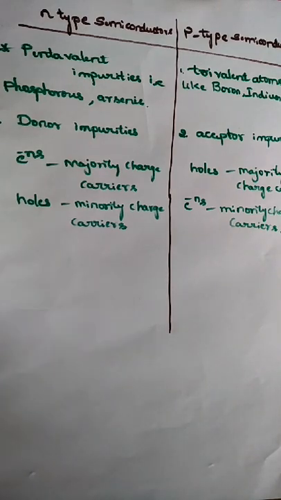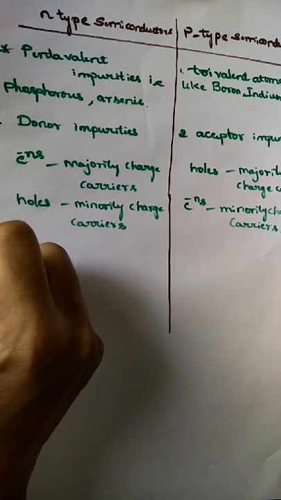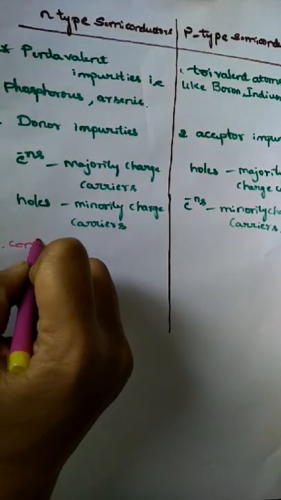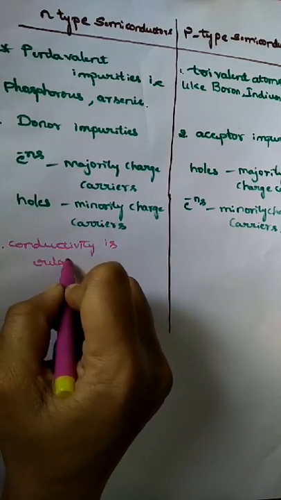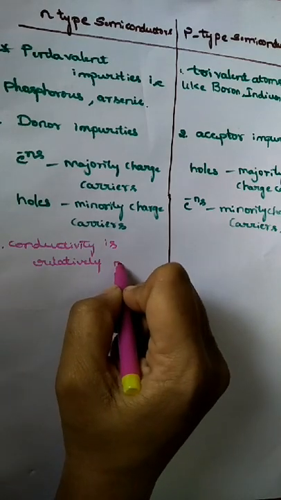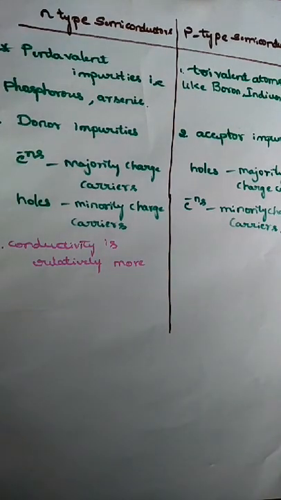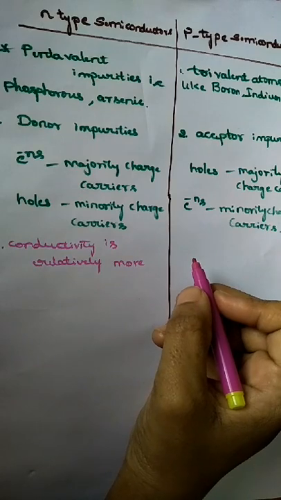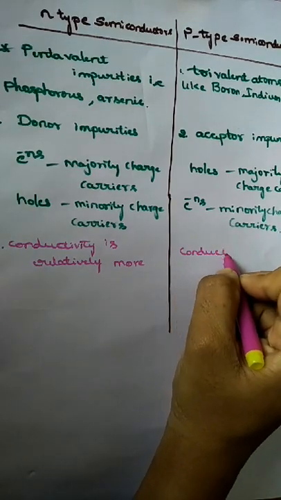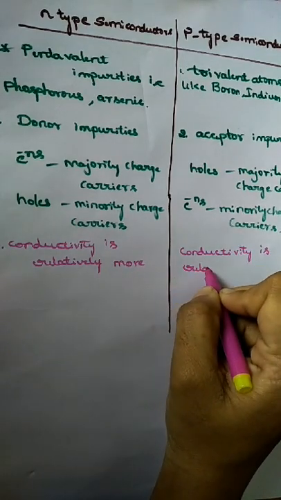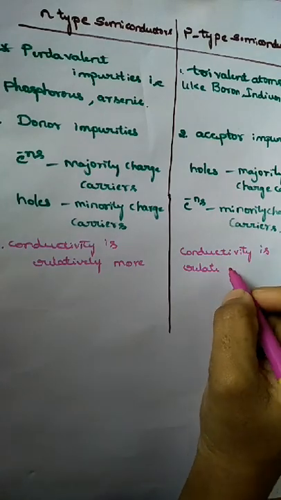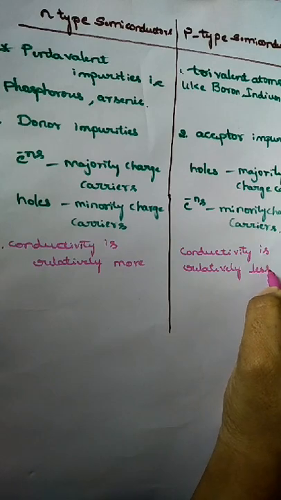So now the fourth difference, that is based on conductivity. Conductivity is relatively more. Why? Because the majority charge carriers here are electrons. Here conductivity is relatively less.